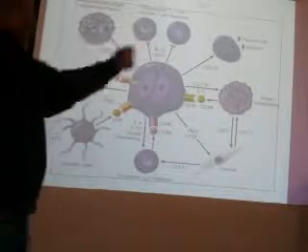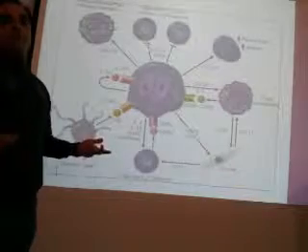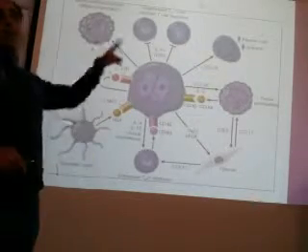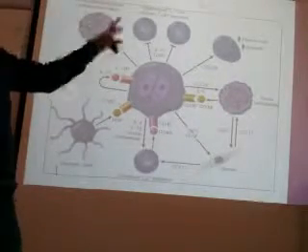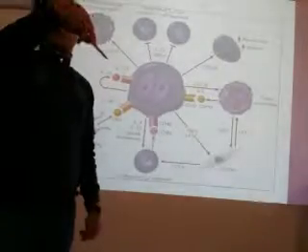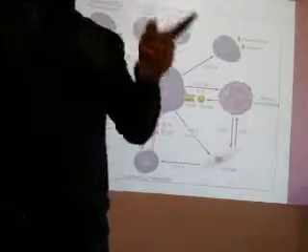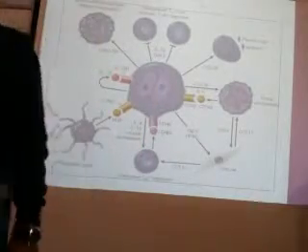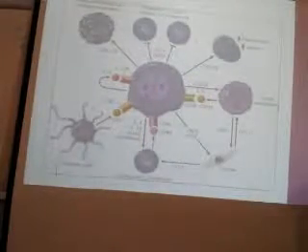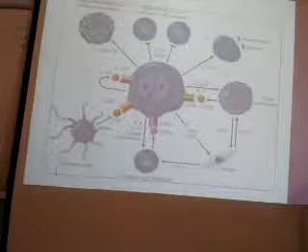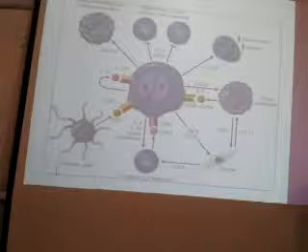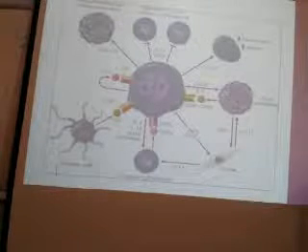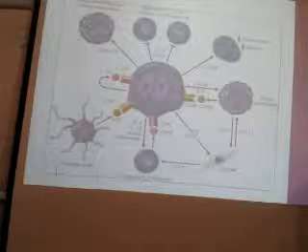So all the other cells it is activating, except these two, because these are the two most important cells which will kill the tumor cells, helper T cells and cytotoxic T cells. So it inhibits them through interleukin 10 and TGF beta. So this is called the crosstalk between the Reed-Sternberg cells and the other inflammatory cells. This is the crosstalk. Is it clear?